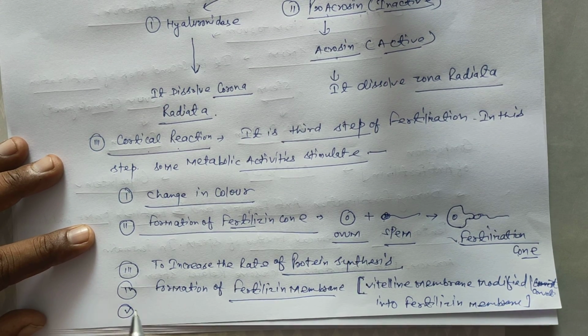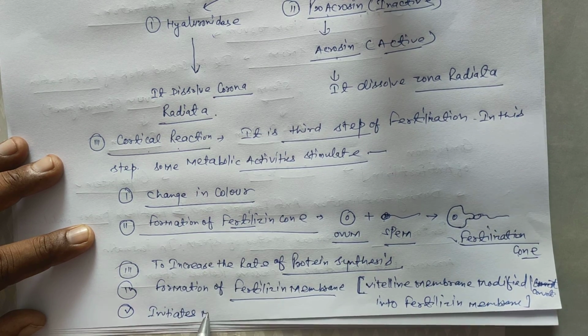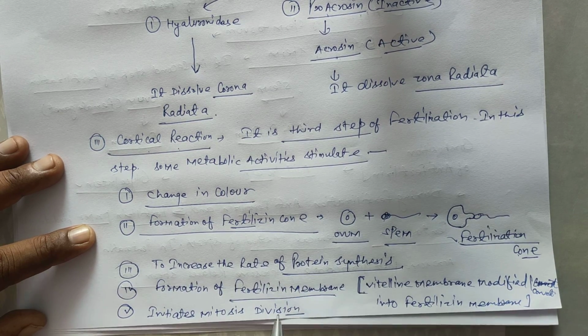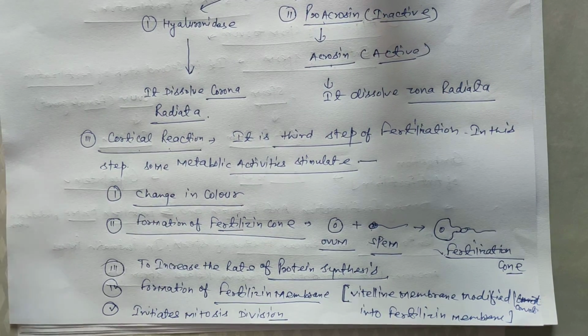Next, specific metabolic activity initiates mitotic division. So students, some specific metabolic activities are initiated or stimulated. First is change in color. It means the ovum's cytoplasm or ooplasm changes color during fertilization.